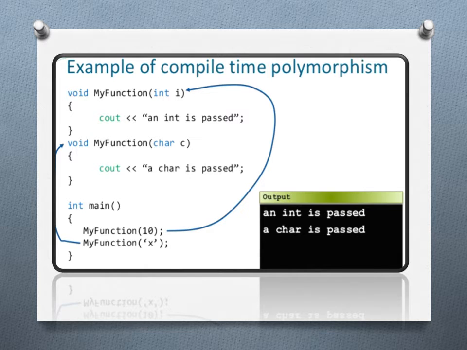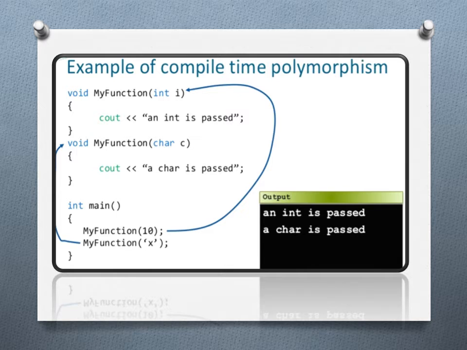Now see this program of compile time polymorphism. Void myFunction with parameter int i. In the definition of myFunction, we are printing with cout that an int is passed. Then a second function, void myFunction with char c, and in the body of that function we are printing with cout that a char is passed. Now see the main function: myFunction(10) and myFunction('x').